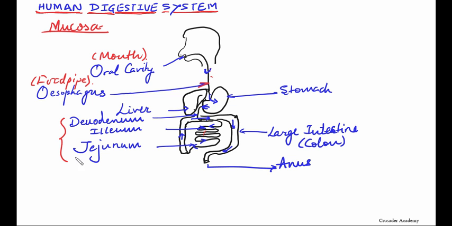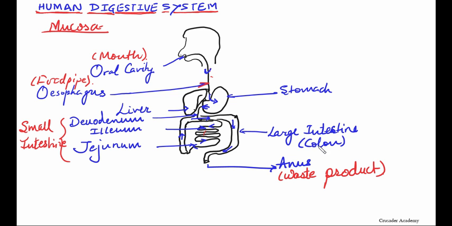These are the parts of the small intestine, and from here it goes to the large intestine, and through the anus the waste product, not food, the waste product, is thrown out of the body.